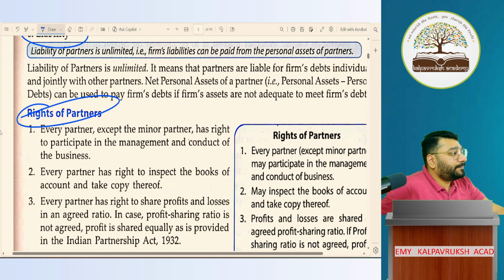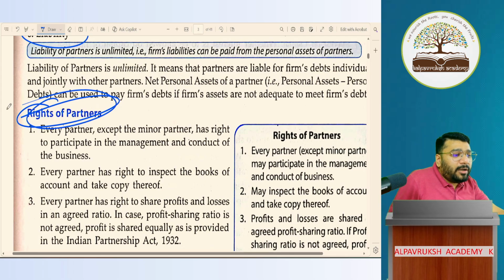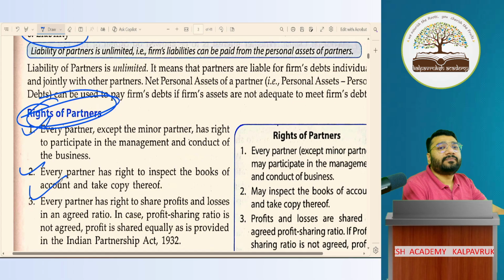For example, you are born to your parents. Having breakfast, lunch and dinner in your parents' home is your right or no right? It's your birthright. Like that, rights of a partner means what? The moment one person becomes a partner in the business, these are his birthright.